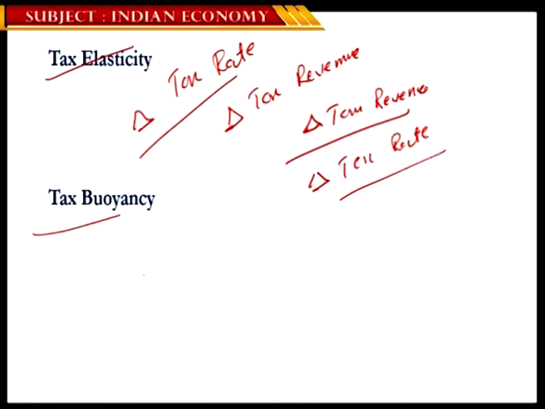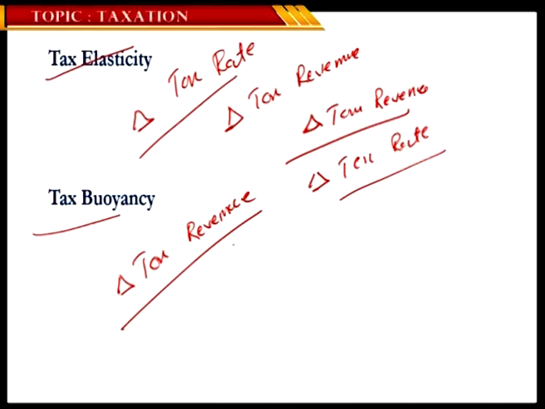And now coming to the term tax buoyancy. How would you define tax buoyancy? It is the change in the tax revenue with a change in income. Simply, if an economy is experiencing growth of 10%, does that necessarily mean that the total tax revenue of the state also increases by 10%? Not necessarily. So with the change in the income of the nation, or simply the increase in growth of an economy, the rate at which the tax revenue is changing is what we call tax buoyancy. So how buoyant a particular tax is.